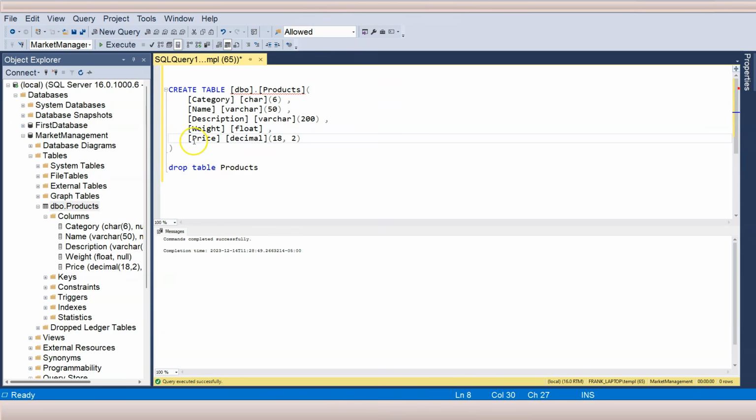Before we go any further, you notice that there's this square bracket generated by SQL Server Management Studio. When you define any database objects, including table here, we can use square bracket. I can point out one use case for the square bracket. For example, if I want my column to be with a space in it, let's say we have a column that is called gross amount, and the type is float. You can see that it is allowed to have a column name with a space in between. But if you don't use a square bracket, it's going to show you the red squiggly line. It's not going to be allowed. So if you have something like this in the column name, you have to use a square bracket.